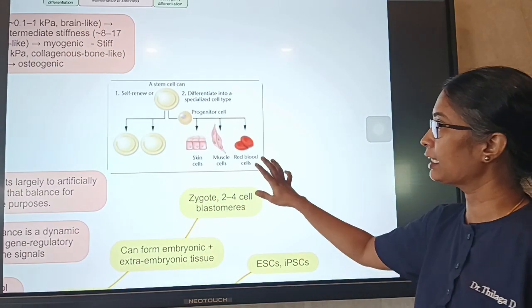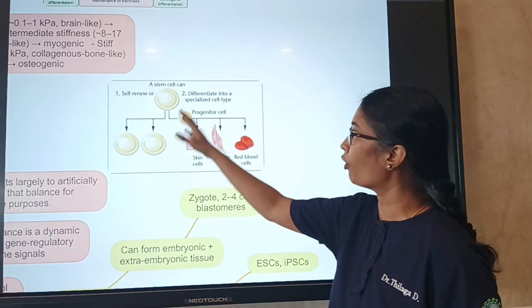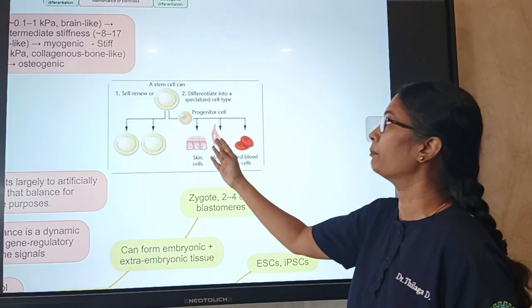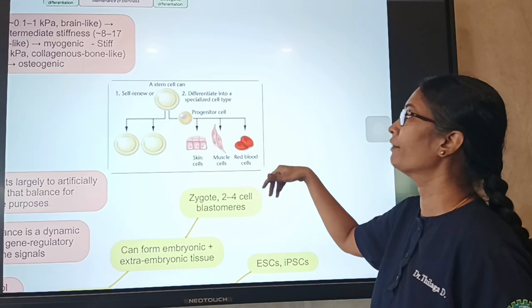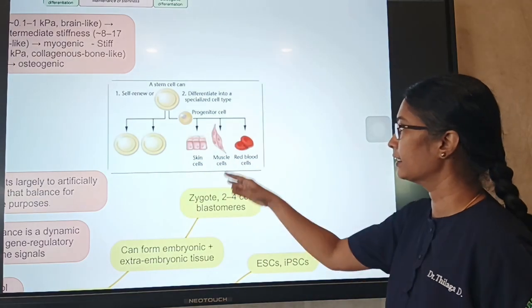Here we can see a stem cell which either self-renews itself, or it can self-renew plus become a progenitor cell which can then differentiate into the adult cells.